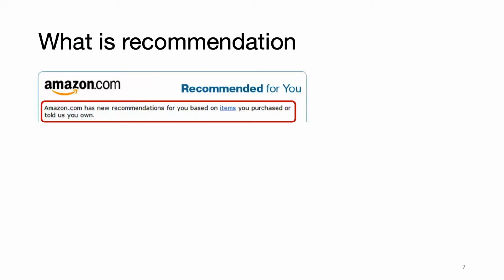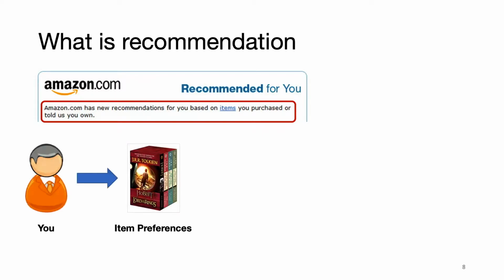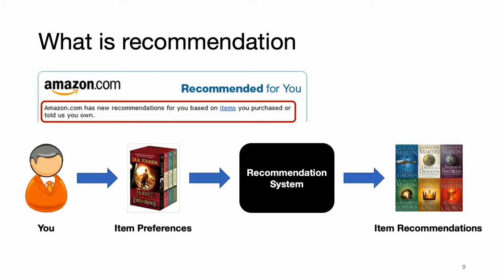To formalize what recommendation is, we're going to borrow a message from our friends at Amazon. What a recommendation system does is that it takes in you and your item preferences and generates more hopefully relevant item recommendations.